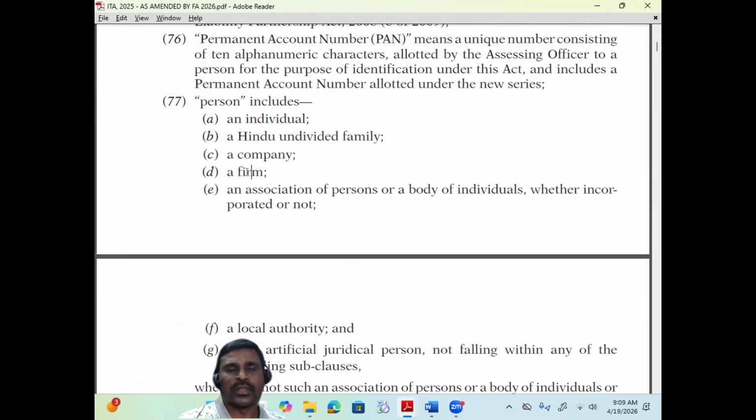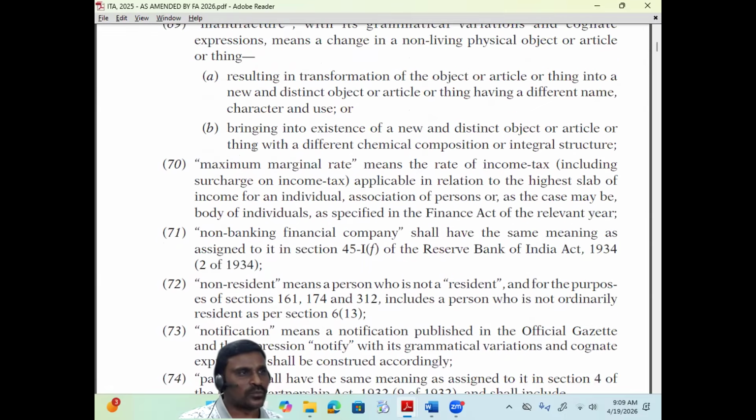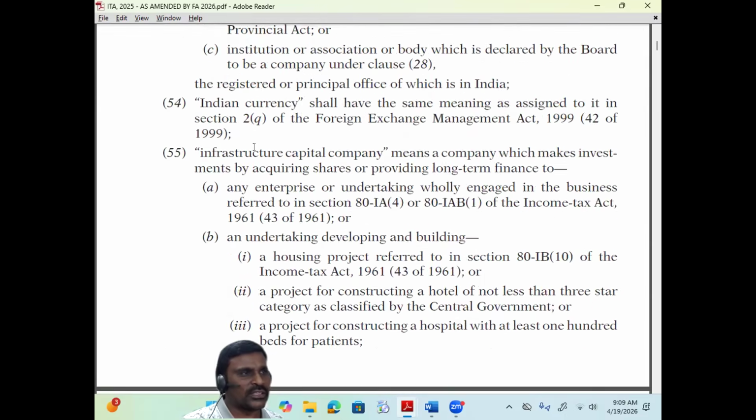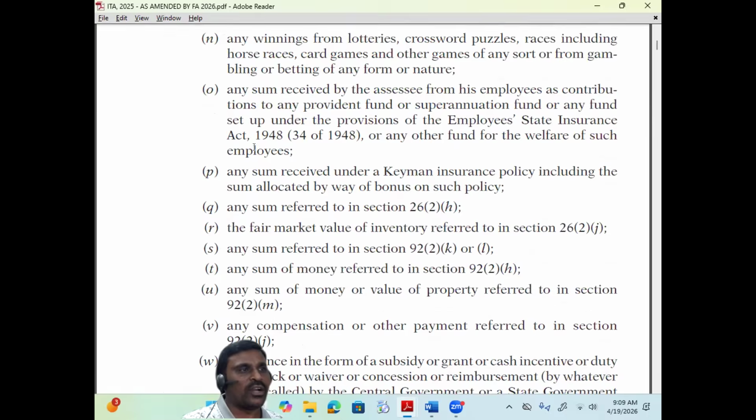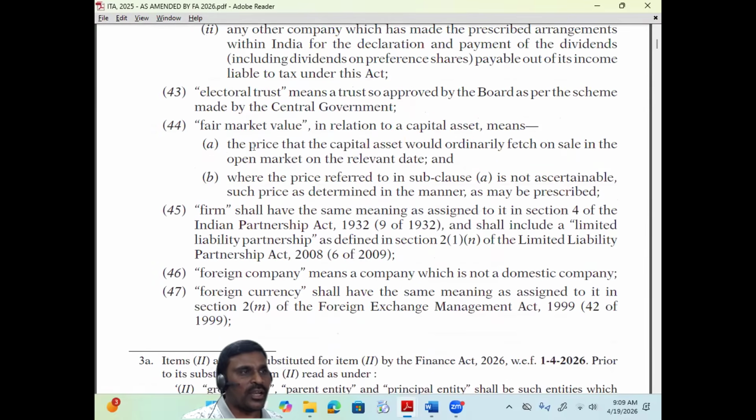Firm includes LLP. That's what another definition says. Firm includes LLP, but it is not vice versa. Firm and LLP are not one and the same. Firm shall have the same meaning and shall include an LLP. So some people argue that firm and LLP are the same, therefore a PAN is not required. They can take the support of these two provisions.